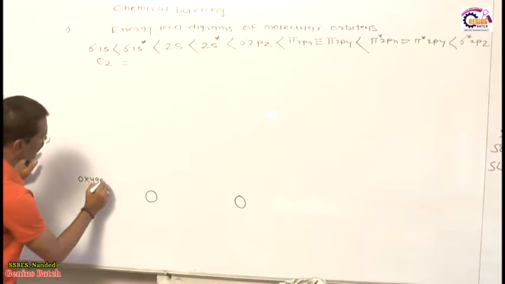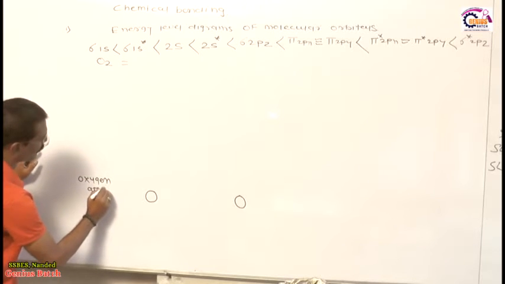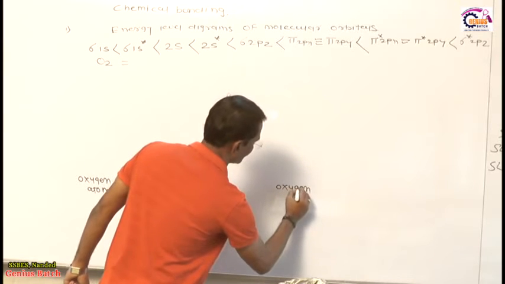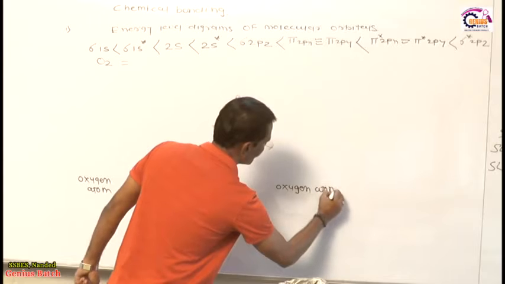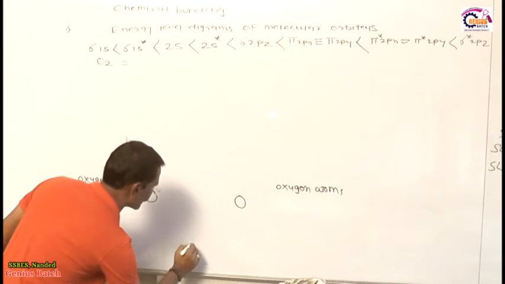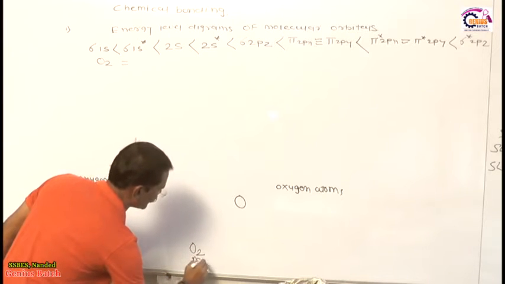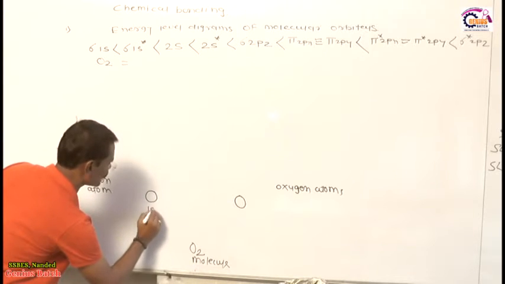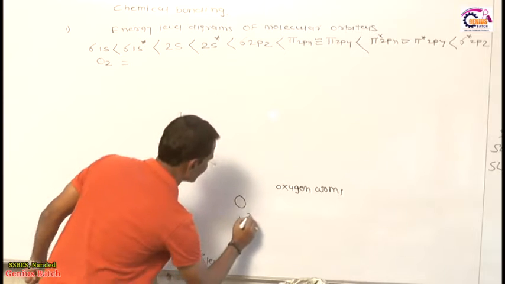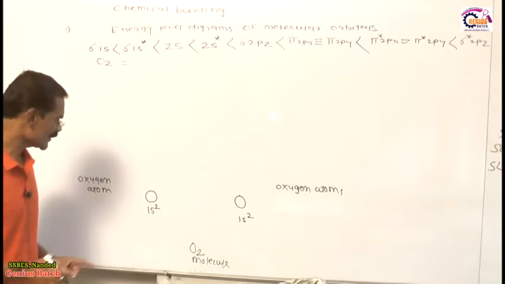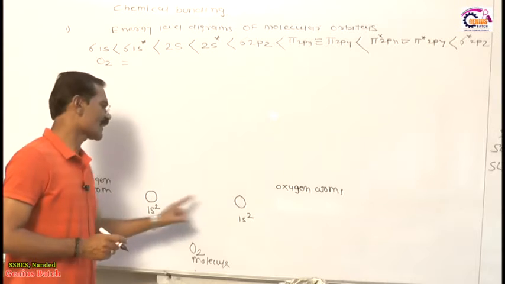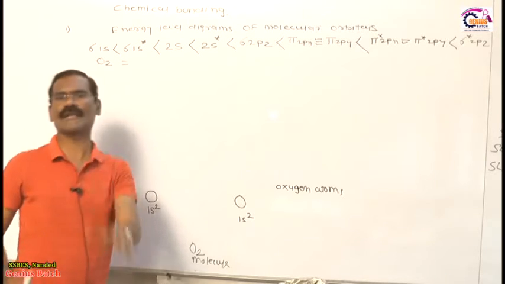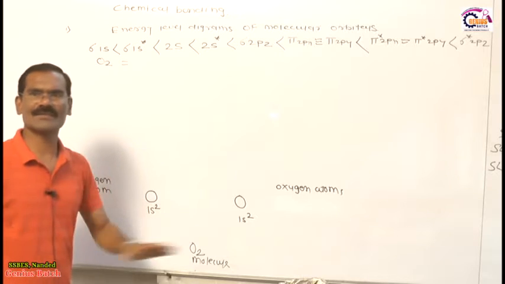When oxygen atoms overlap each other, this is another oxygen atom. My friends, this is very important. And when these 2 oxygen atoms overlap each other, then formation of the O2 molecule takes place, and this is the molecule. So what happened here? This is 1s2 and this is also 1s2. What does 1s2 indicate? 1s2 indicates these are orbitals of the oxygen atom. 1s2 is the atomic orbital. 1s2 is not a molecular orbital. These are the orbitals of the oxygen atom.